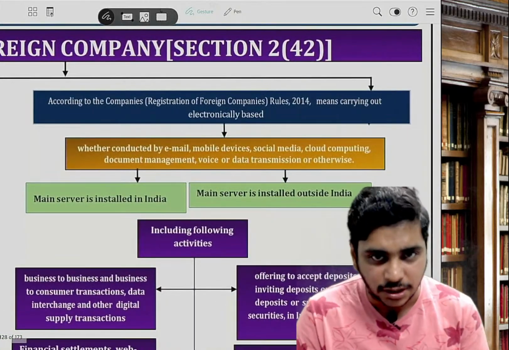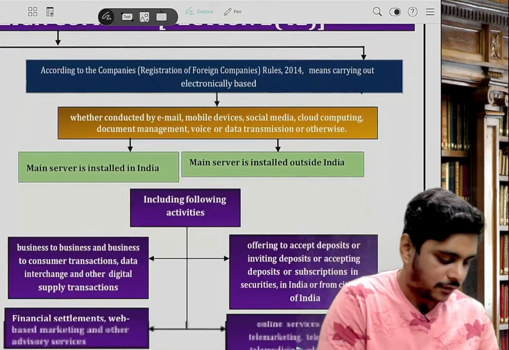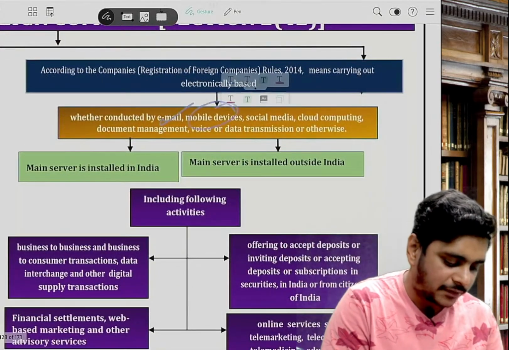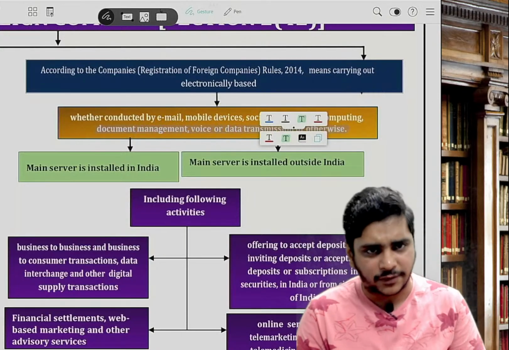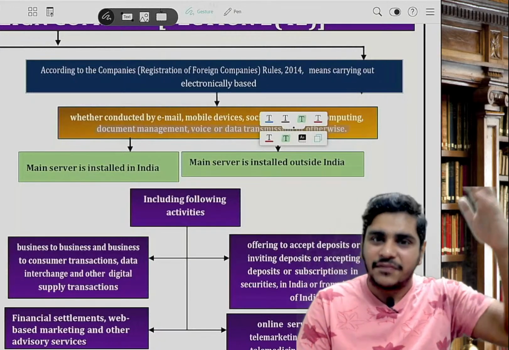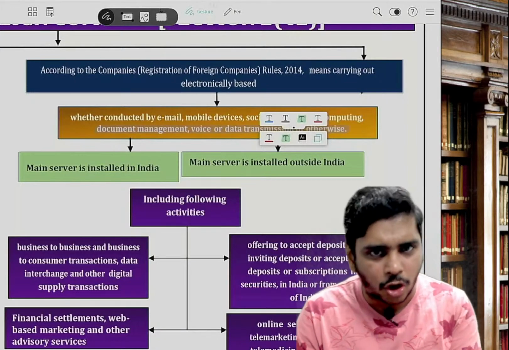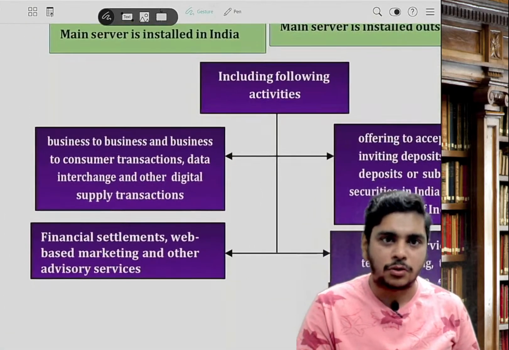Okay, that's a definition. Now, sir, what does electronic mode mean? Electronic mode means everything. Everything means what? When you're doing services via email, mobile device, social media, cloud computing, document management, voice, data transmission, or otherwise. Whether the main server is in India or not, it doesn't matter. It is a foreign company.